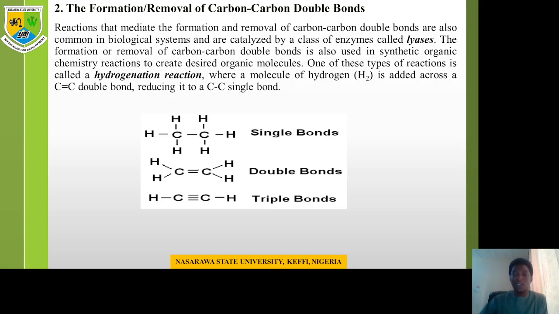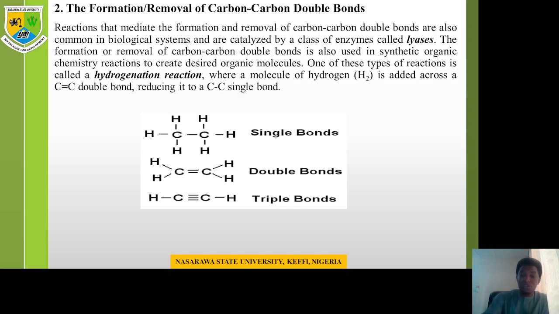In a hydrogenation reaction, hydrogen is added across a carbon-carbon double bond, reducing the carbon-carbon double bond to a carbon-carbon single bond, as shown in this figure below. Now, let's start from the triple bonds so that we go upward and you understand better. If you remember correctly, carbon has 4 electrons in its outermost shell, so it requires an additional 4 to make it balanced, right?